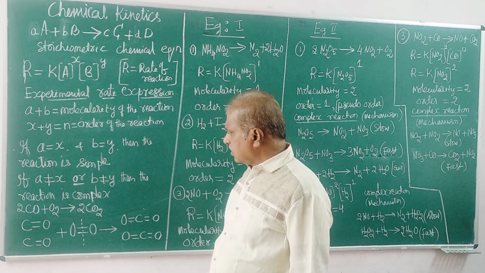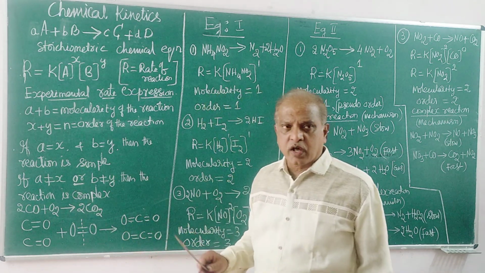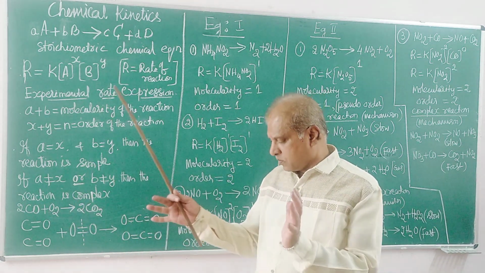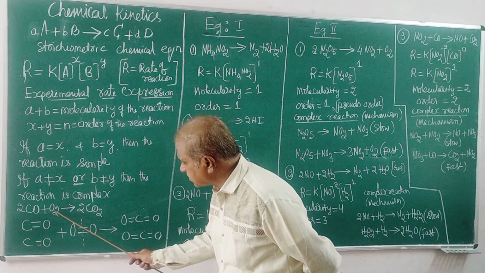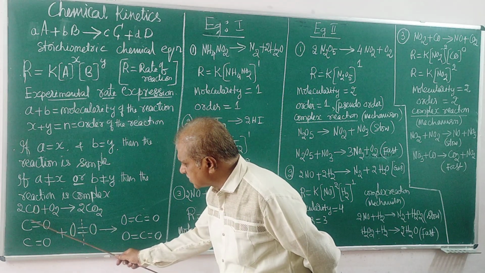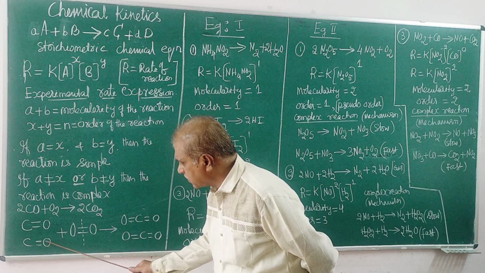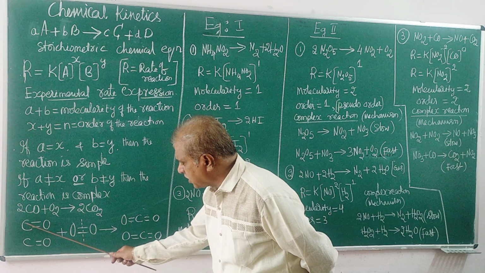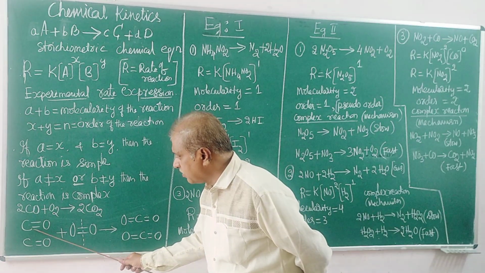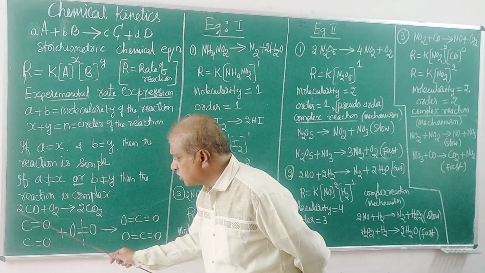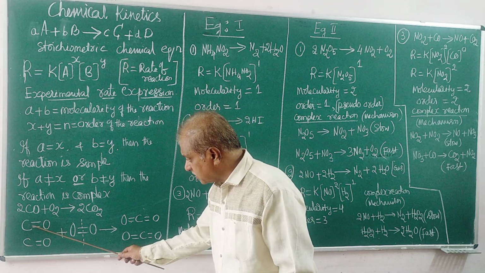I said some minimum number of reactant molecules should come closer to each other. Here, how many molecules of carbon monoxide and oxygen come closer? The carbon monoxide structure is this: carbon with a double bond to oxygen. Of course, the carbon is not completely satisfied chemically. There are only 2 chemical bonds here, and it has a tendency to form 4 chemical bonds. That is the molecule structure.